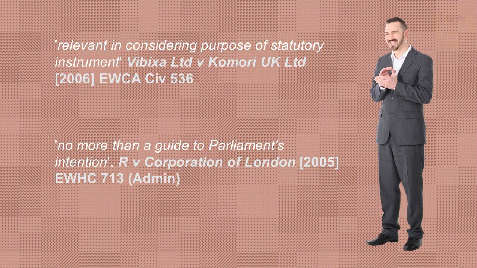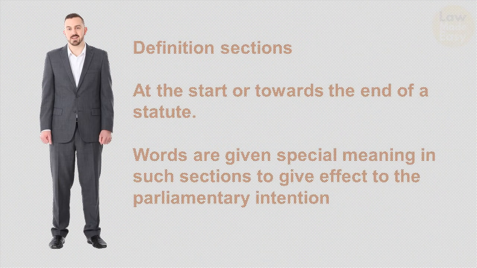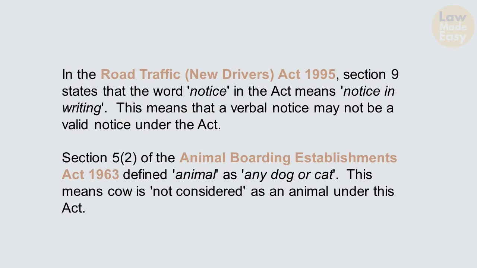Then there is a definition section. Statutes may contain definition sections at the start or towards the end of a statute. Usually the words are expressly defined in the definition sections and may refer to other statutes on a similar subject or area of legislation. The words are given special meaning in such sections to give effect to the parliamentary intention and are of fundamental importance to interpret the related statutes. For example, in the Road Traffic (New Drivers) Act 1995, Section 9 states that the word notice in the Act means notice in writing.